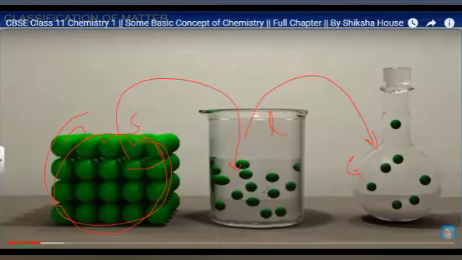The particles inside the solid, liquid, and gas are present in this way. Okay, so is this clear up to this point?